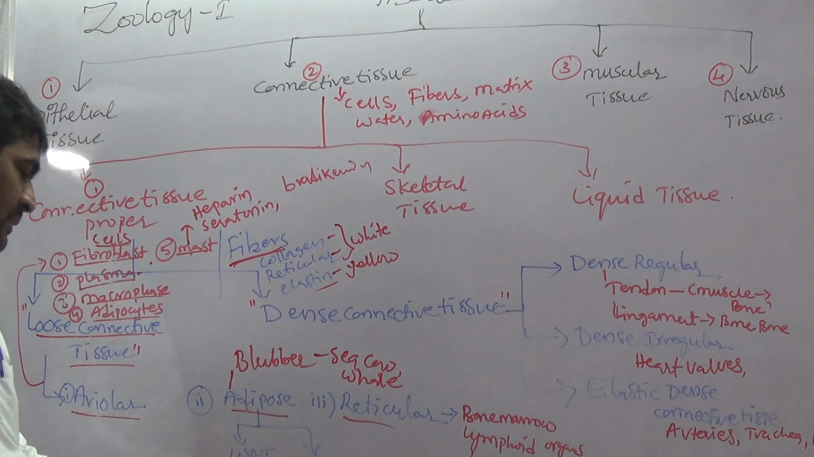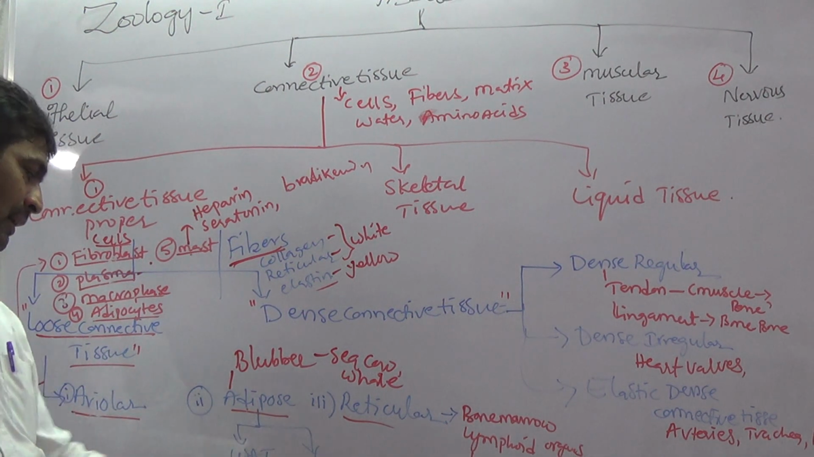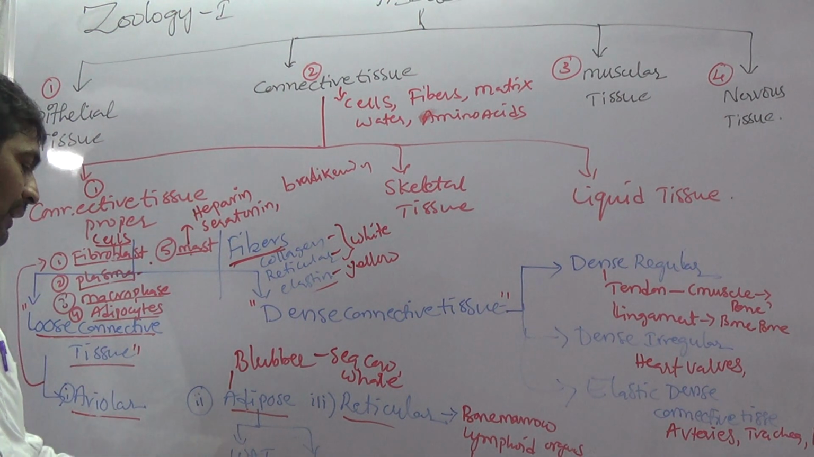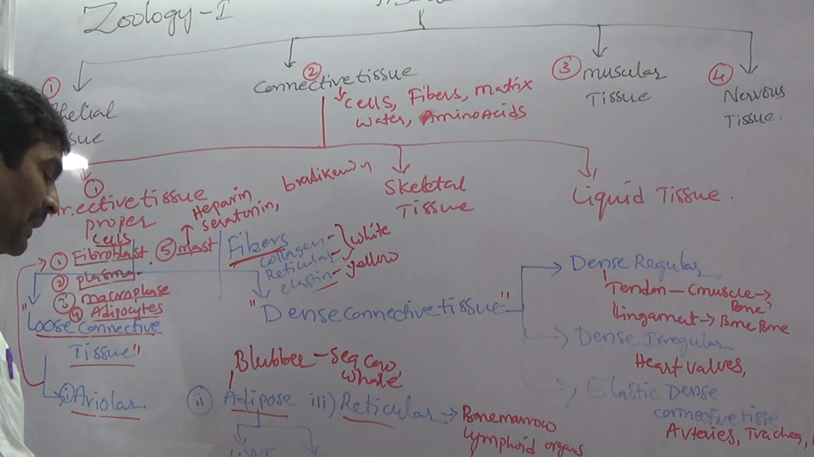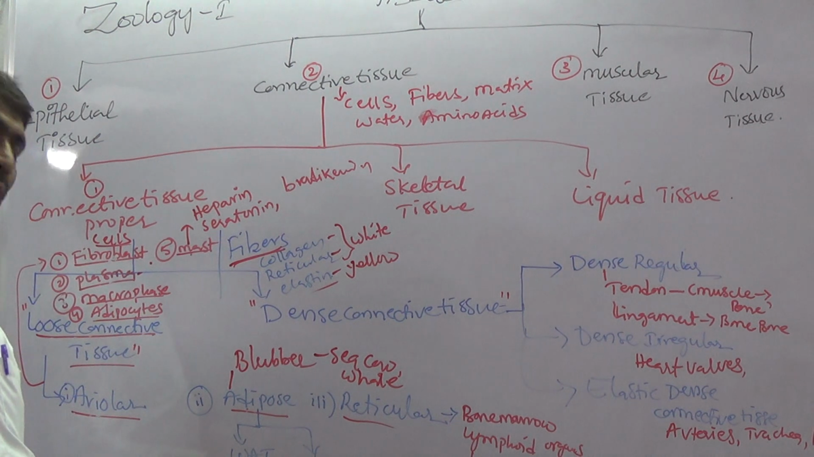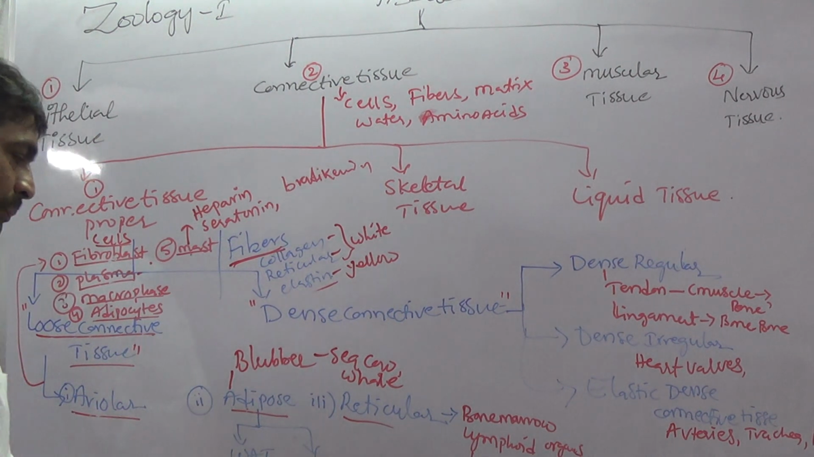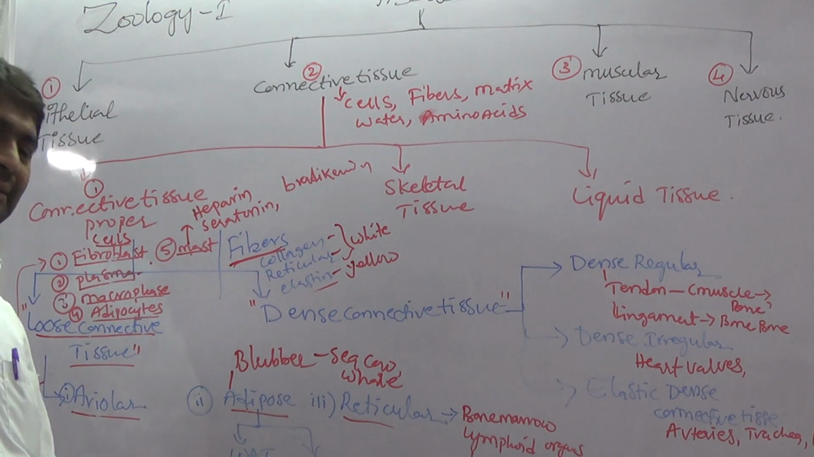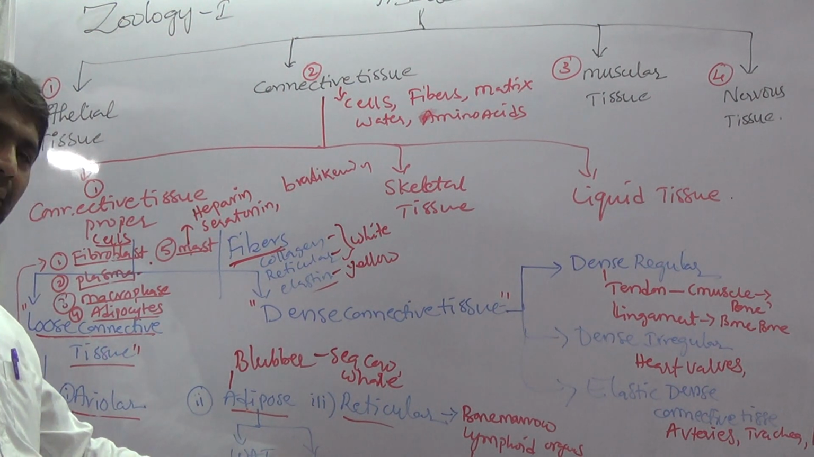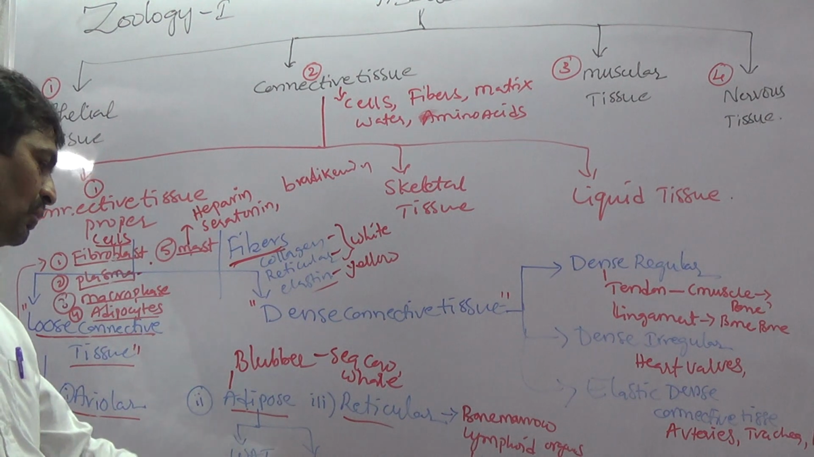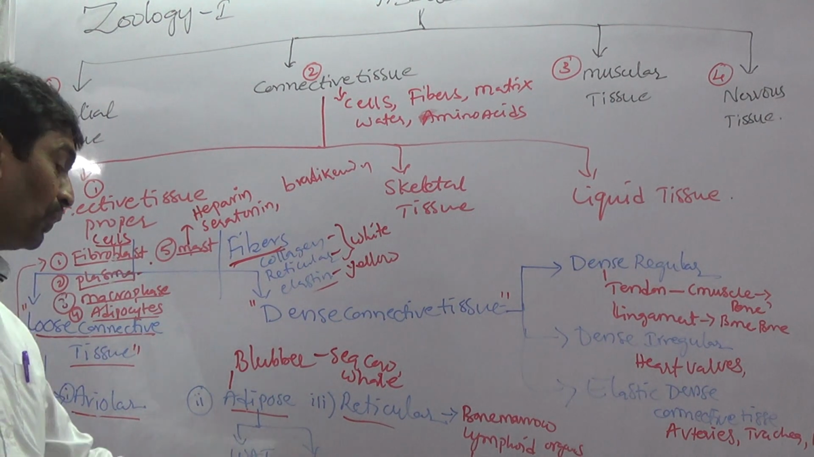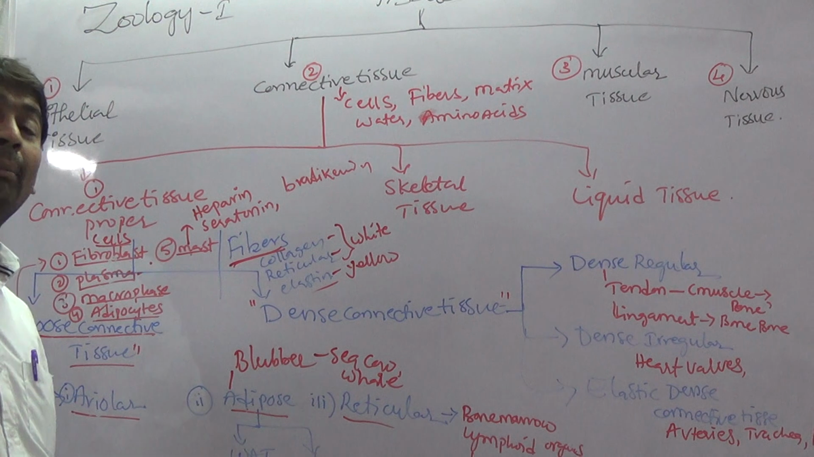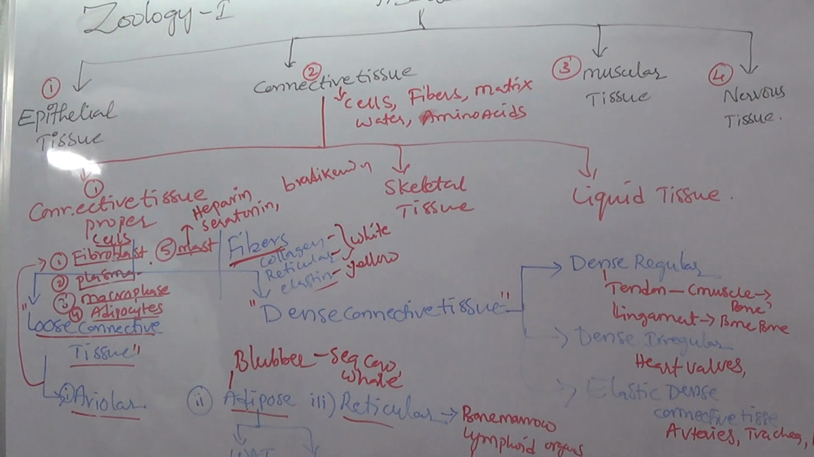This is of two types, that is WAT and BAT. WAT means white adipose tissue. This is present in adults. It has less metabolic rate and less mitochondria. BAT means brown adipose tissue, that is present in infancy, fetuses or children. This BAT has numerous mitochondria and more metabolic rate.